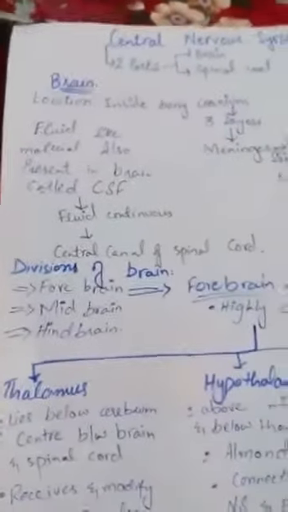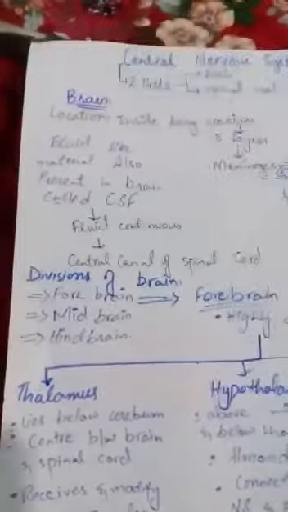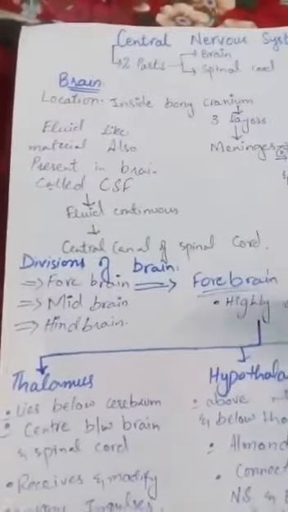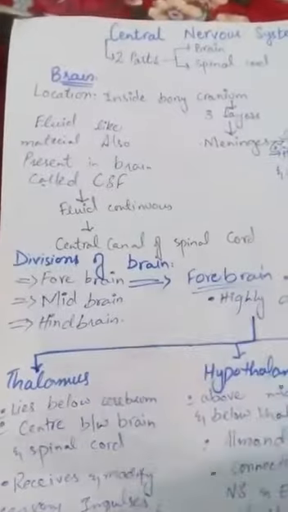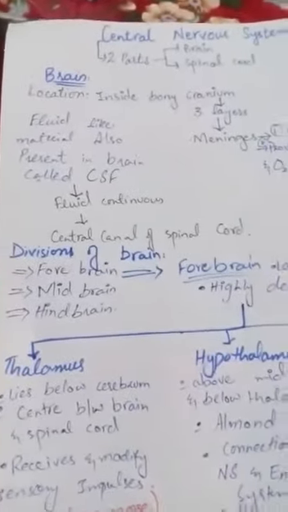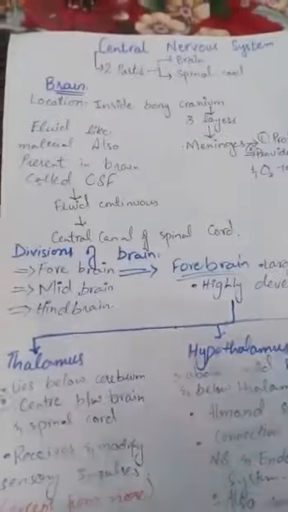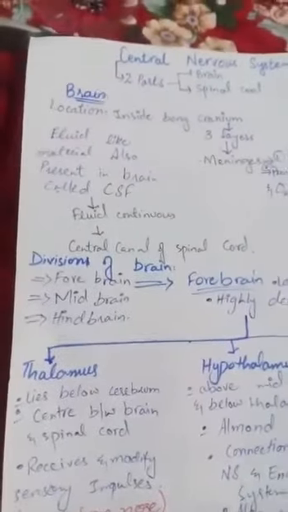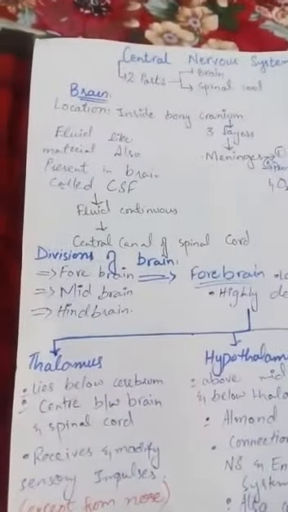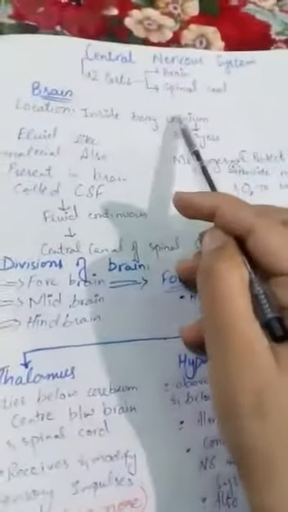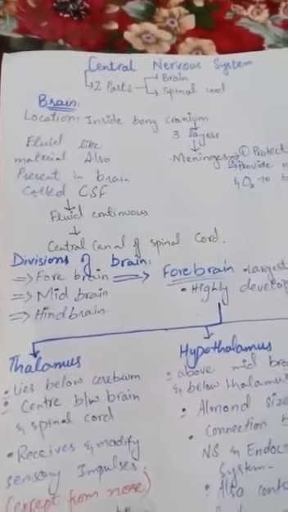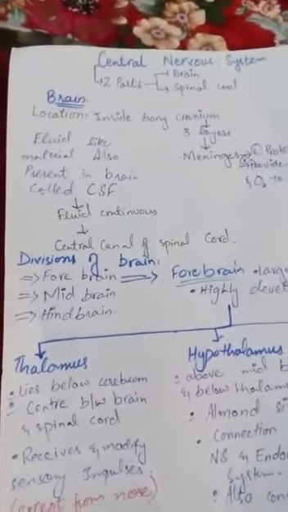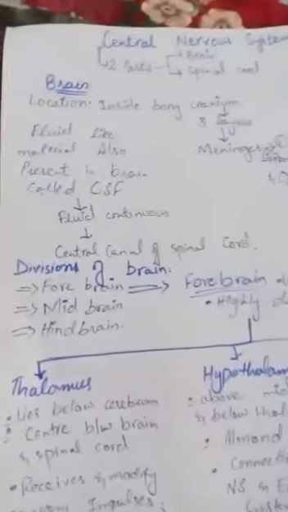All of you know what the brain is, but today we will discuss scientifically what the brain is, what the parts of the brain are, and which part performs which functions. So we discuss in detail today. First of all, the location of the brain. You know that the brain is present inside the bony cranium. What is the cranium? The cranium is part of the skull. Our upper head, the hard portion of the head, is known as the cranium, which is also known as the skull.